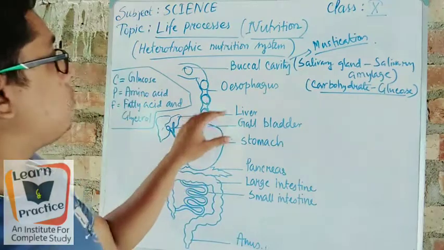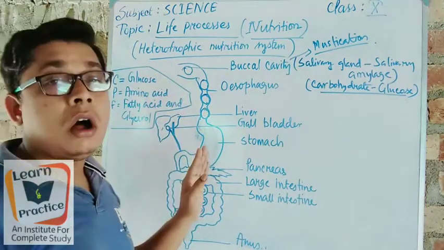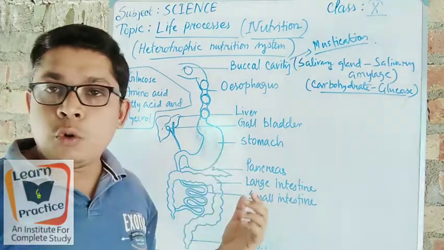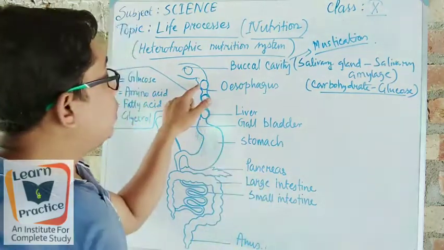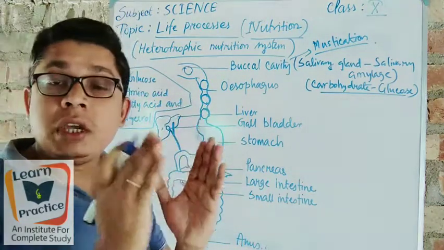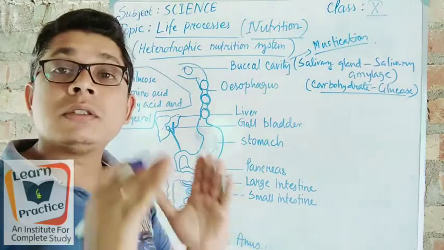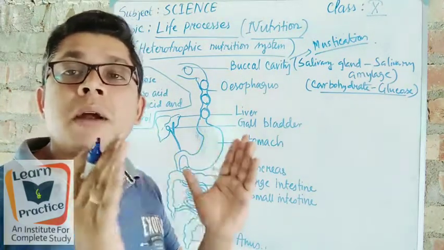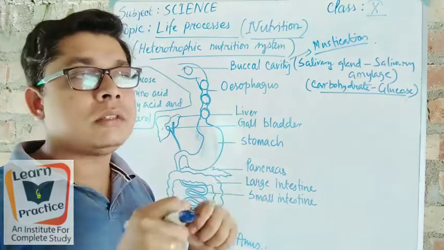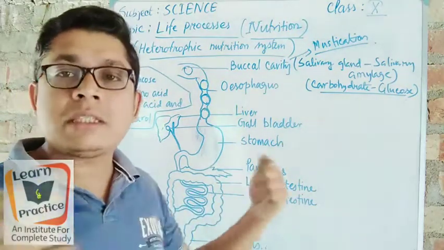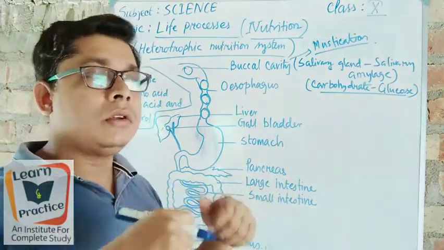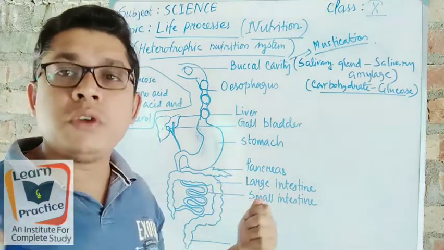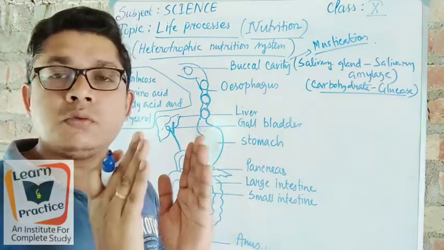So whenever the food is coming down to the stomach, got it? At that time, the esophagus automatically changes its shape. Why? Because it is very soft and a rubber-like structure. You know that when we try to stretch a rubber, it stretches, but when we leave it, it returns to its own position.